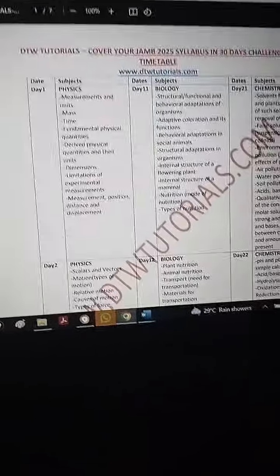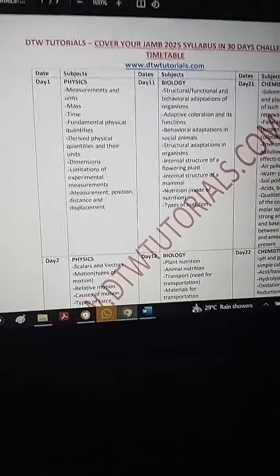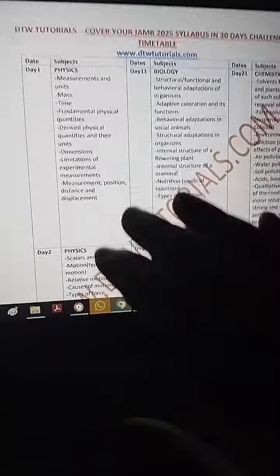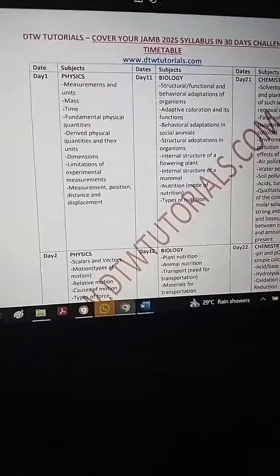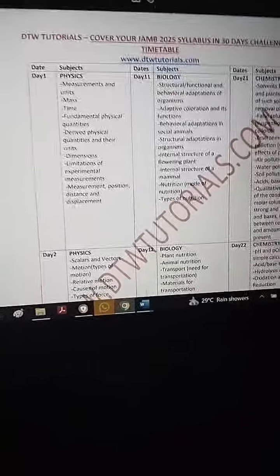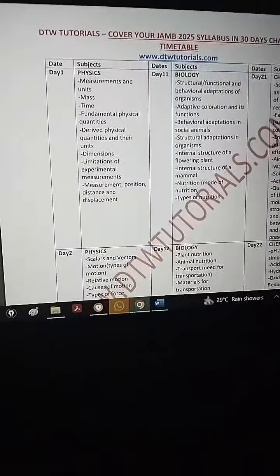You can finish up. So you have 62 days. I tell you, if you can try to finish this up in 1 month by reading your textbook, then the next 30 days, pick up the DTW JAMB CBT app and start practicing.